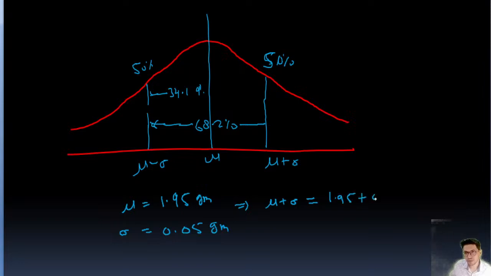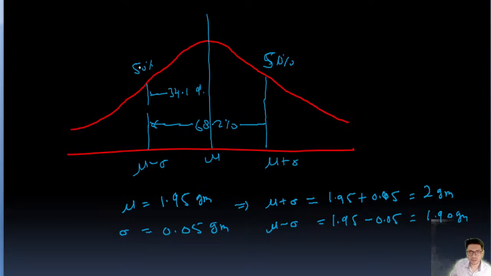So mu plus sigma is 1.95 plus 0.05, which is 2 gram. And mu minus sigma is going to be 1.95 minus 0.05, which is 1.9 gram.